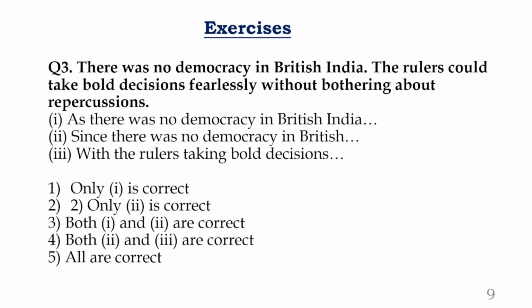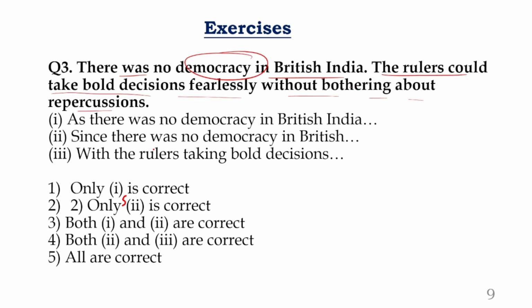Okay. Next, question number 3. Can you read that? What is it? There was no democracy in British India. Okay, clear. Fine. Next one. The rulers could take bold decisions fearlessly without bothering about the repercussions. See, there was no democracy.